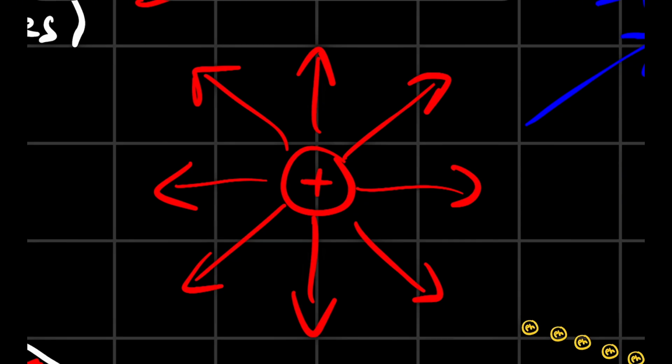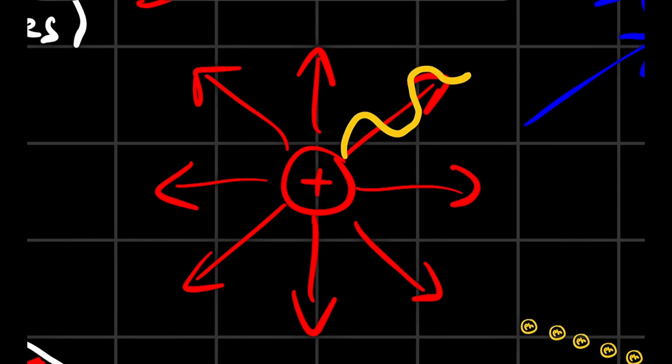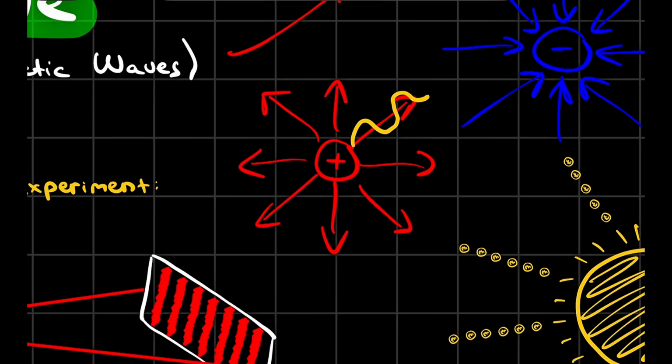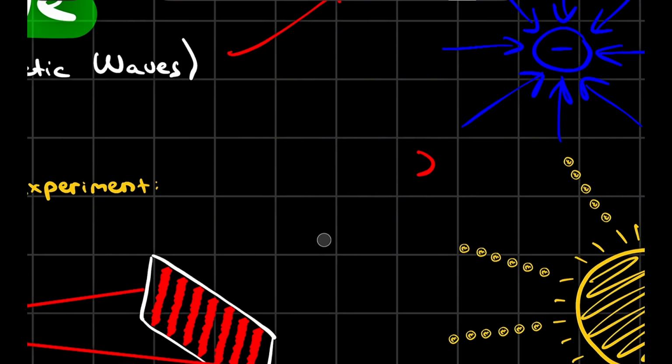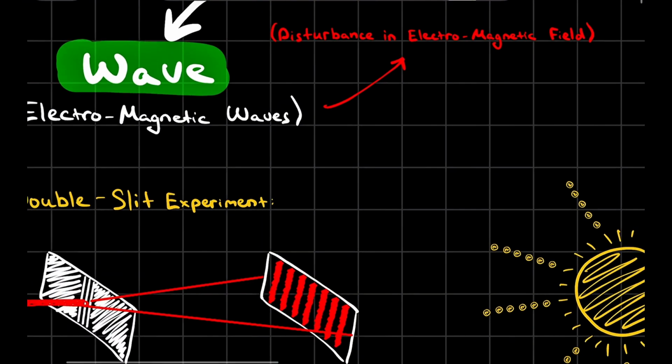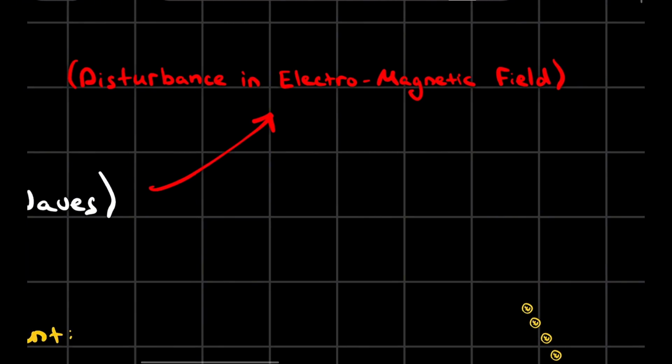What if I say that those fields might have some disturbance and they might start to oscillate? In that situation, we can say that this thing will become light. But there are several factors which affect it, and let's talk about them right now. First of all, let me take this out and explain to you a little bit further. Okay, disturbance in electromagnetic field.